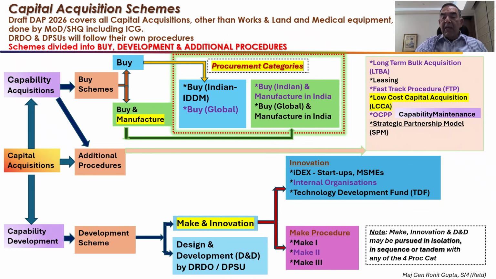Point to note, the make, innovation, and D&D may be pursued in isolation or in sequence or in tandem with any one of the procurement categories. So both of them can go on simultaneously. So no longer is it that only one will go in. Whichever succeeds first will go through. If you find at the time of fructification of the buy scheme that you already have the make scheme coming through, you obviously will go in for the make scheme, or it will be divided.